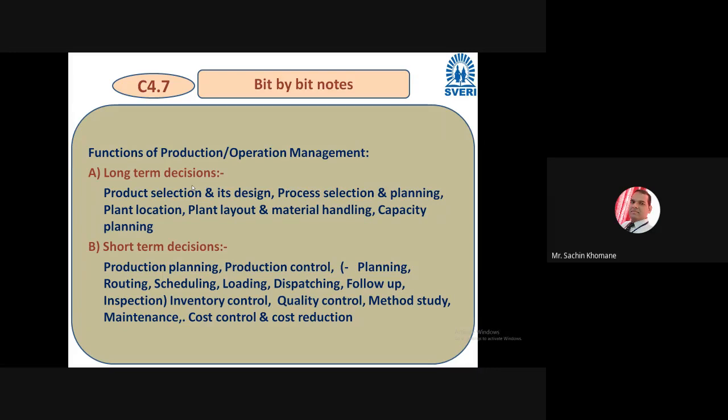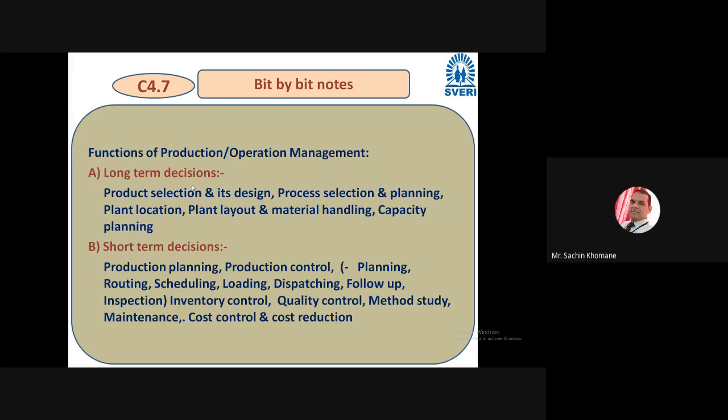Short term decisions also you need to take, especially for job production. You have to prepare the production planning and control the production. Maybe you have to check the routing, prepare the scheduling, and understand the loading, or how you will dispatch the product.